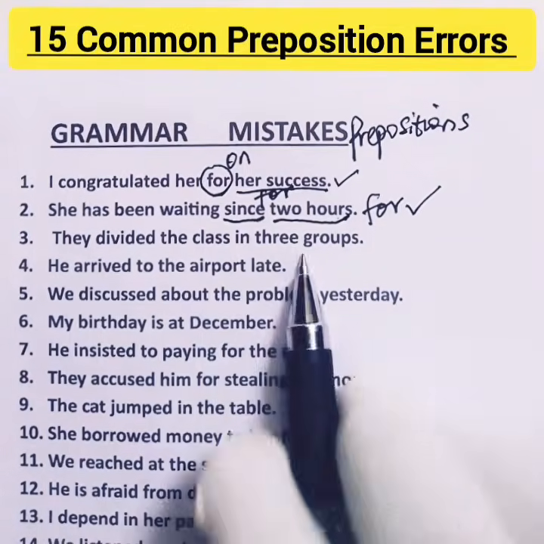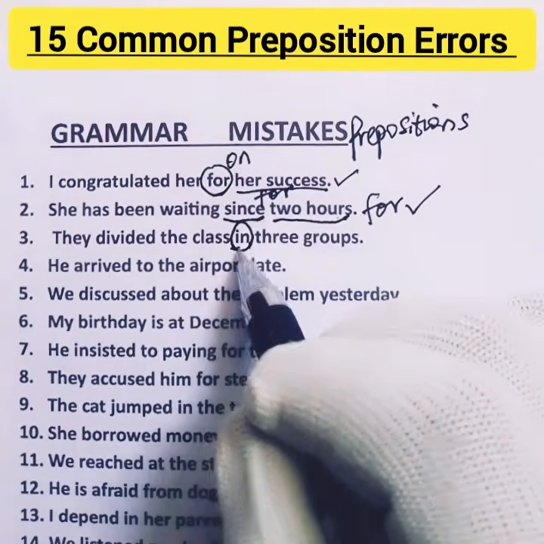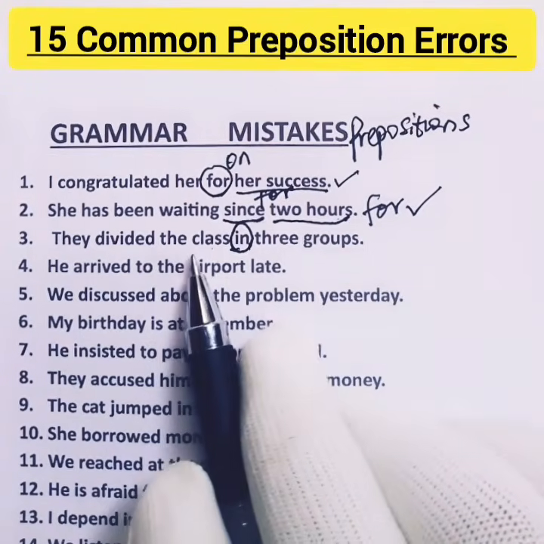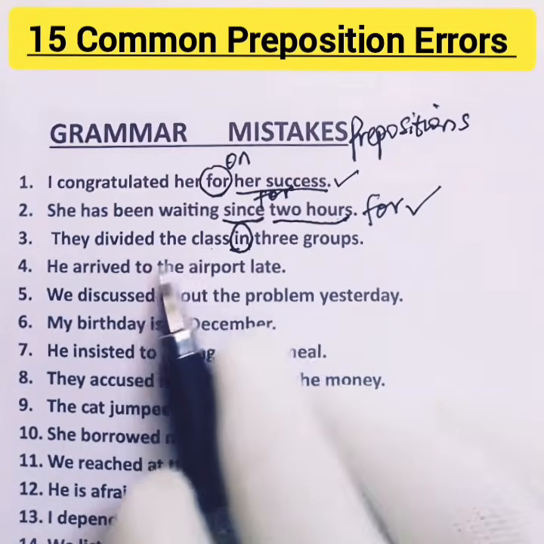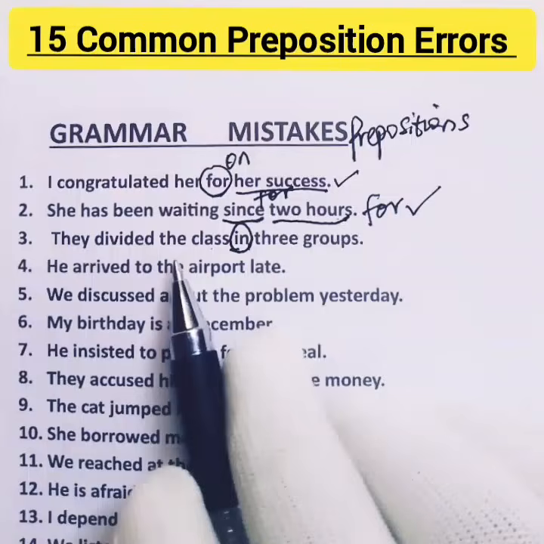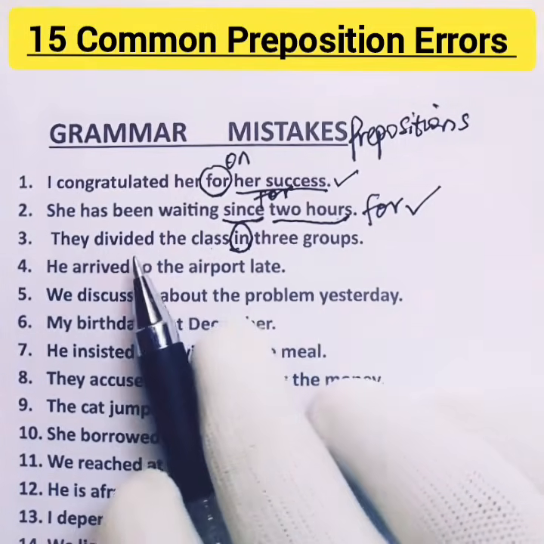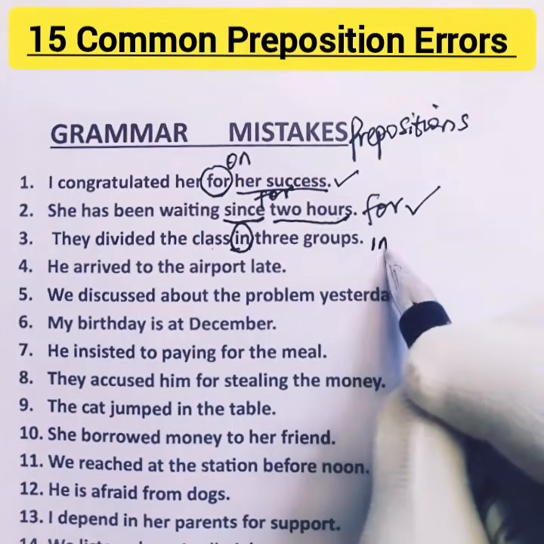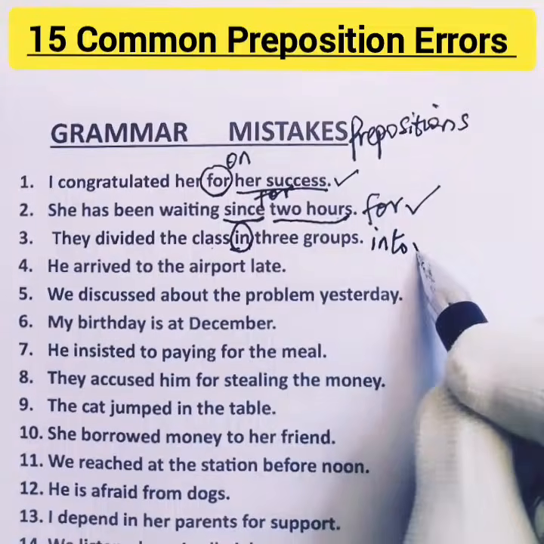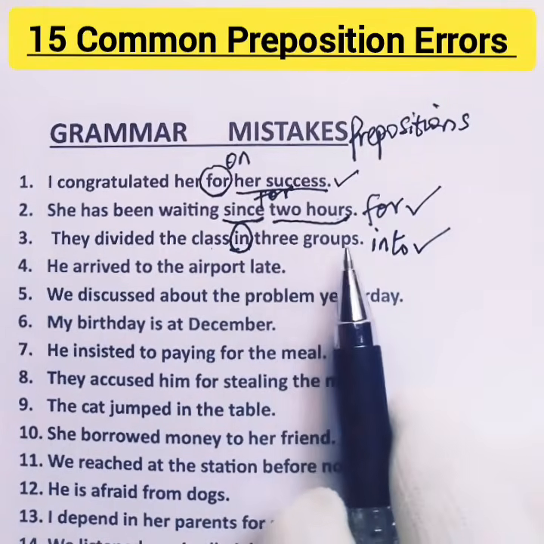Okay? 3. They divided the class in 3 groups. What is wrong here is the preposition in. In shouldn't be here. They divided the class means that the class was separated. Always use divided into when separating something. We say divided into, not divided in. So into is the correct preposition to use here. They divided the class into 3 groups.